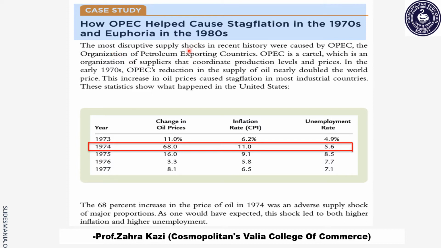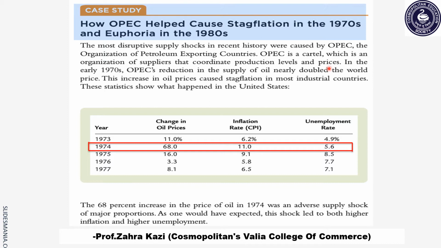The most disruptive supply shock that happened in the recent history was caused by OPEC. The OPEC stands for Organization of Petroleum Exporting Countries. OPEC is a cartel, which is an organization of suppliers that coordinate production levels and prices.